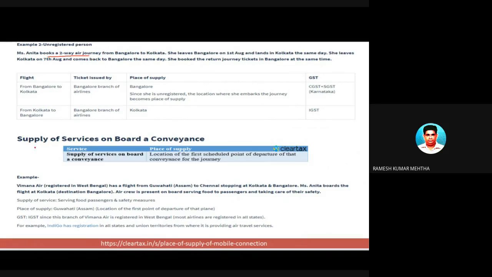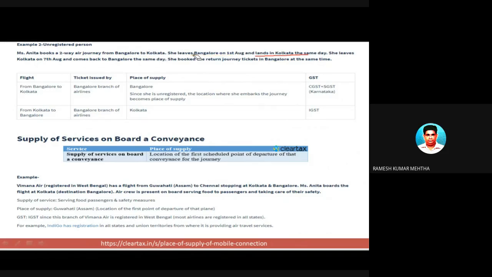Two-way means to and fro. So Anita books a two-way air ticket from Bangalore to Kolkata. She leaves from Bangalore on 1st August and lands in Kolkata on the same day. She leaves Kolkata on 7th August and comes back to Bangalore. She booked the air ticket in Bangalore on the same day, at the same time.